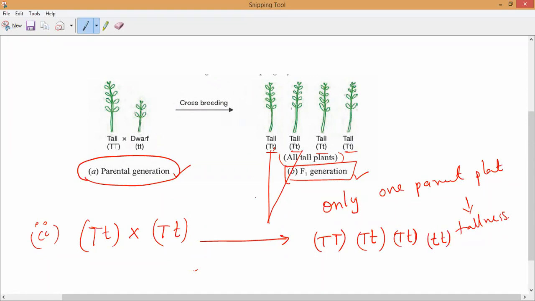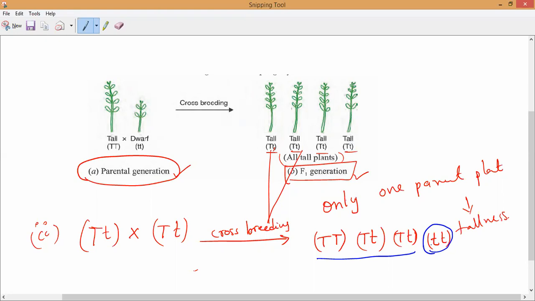When you take the F1 generation and crossbreed, again three plants appear to be tall, and one plant appears to be what, guys? Please respond. One plant appears to be a dwarf plant. That is what he observed. So 3/4 of the plants were tall and 1/4 were dwarf.